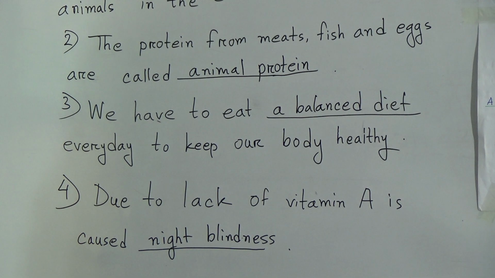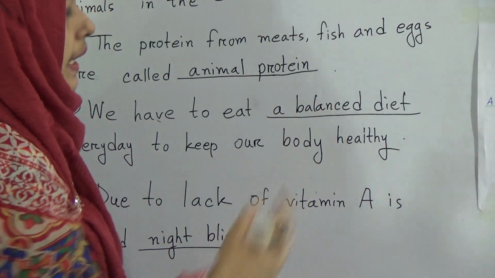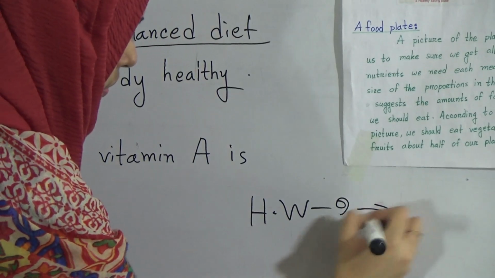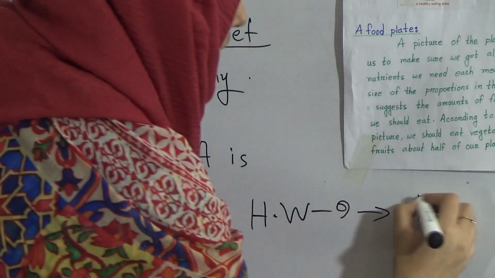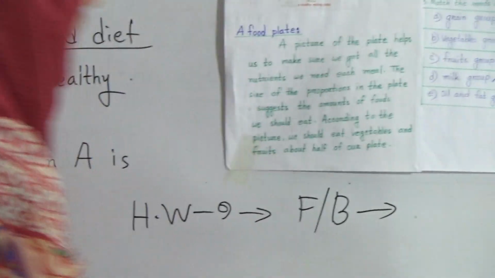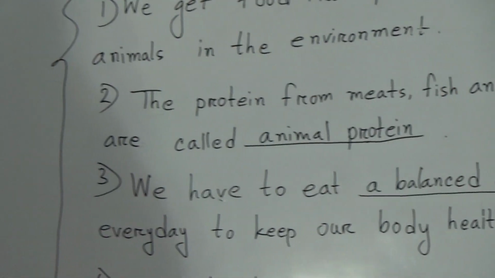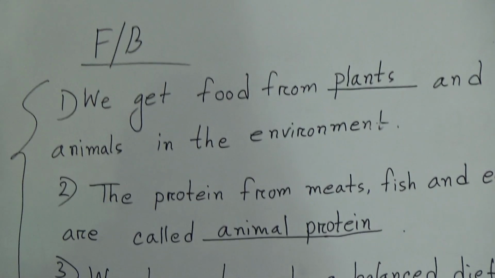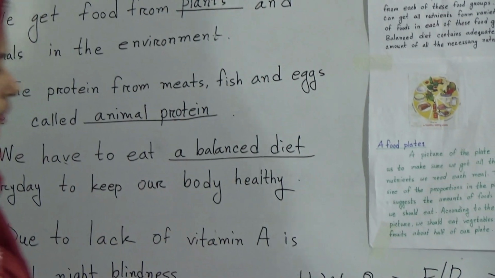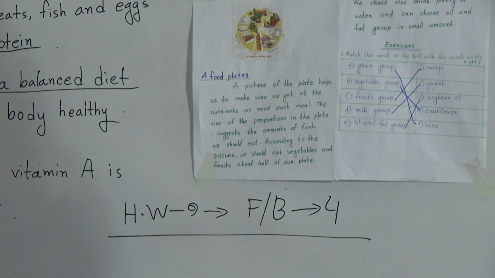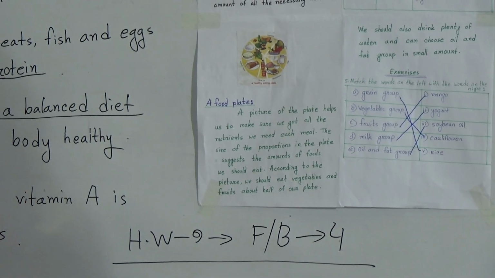So that's it. It was our fill in the blanks. Now your HW. Our today's HW is number 9 HW. And your HW will be fill in the blanks. How many fill in the blanks? Of this chapter, there are a total of 4 fill in the blanks, and it will be your HW. So your number 9 HW will be 4 fill in the blanks.